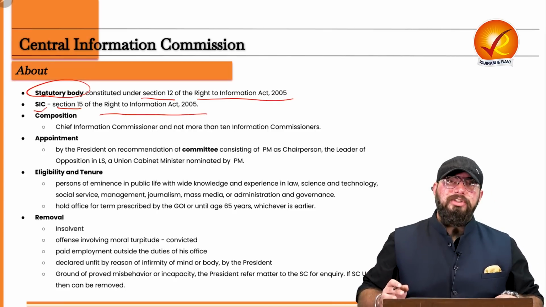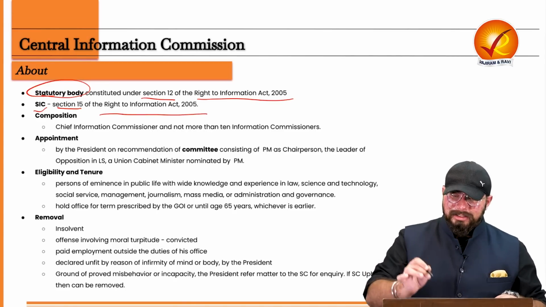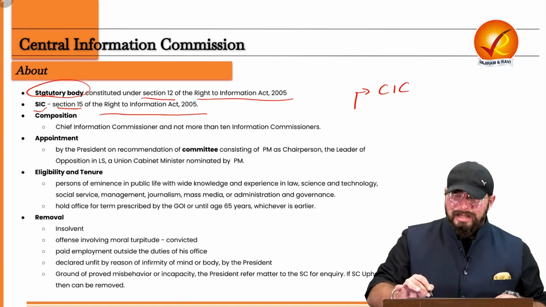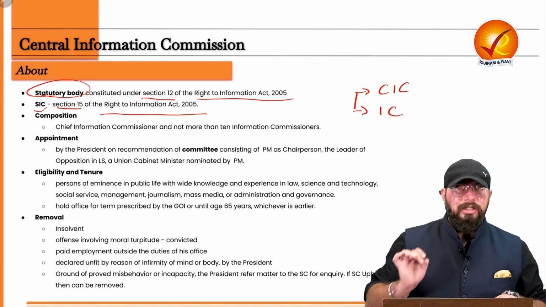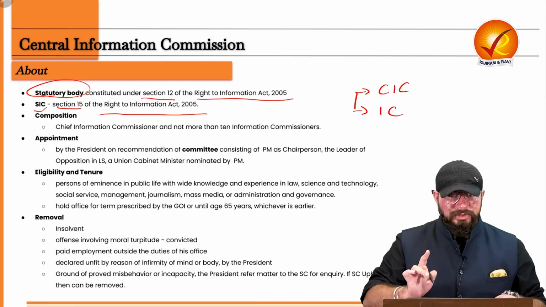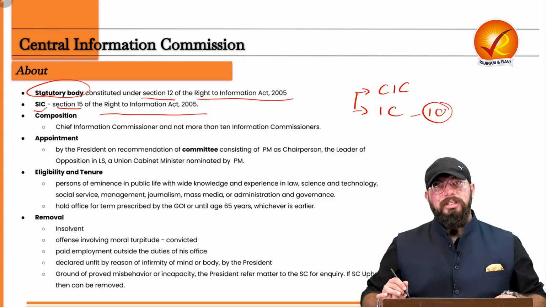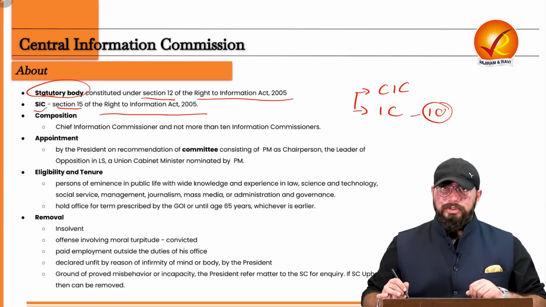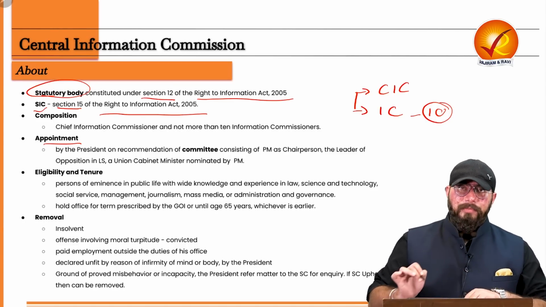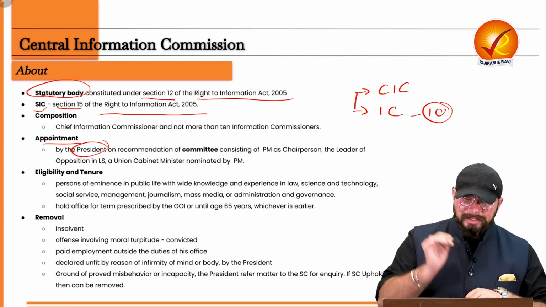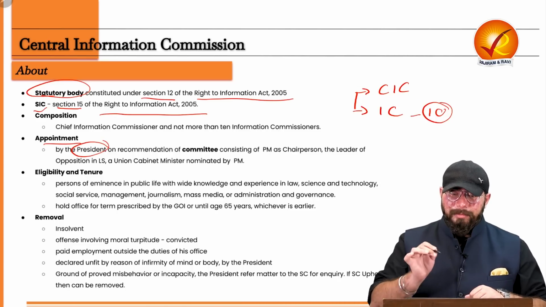Now what is the composition of the Central Information Commission? See, essentially it consists of a Chief Information Commissioner and Information Commissioners. So one Chief Information Commissioner and not more than 10 Information Commissioners. That is the composition. Now coming to the appointment. The Chief Information Commissioner is appointed by the President on the recommendation of a committee.